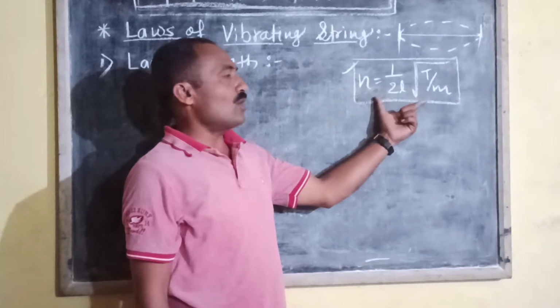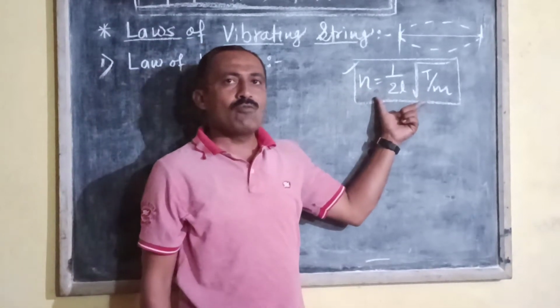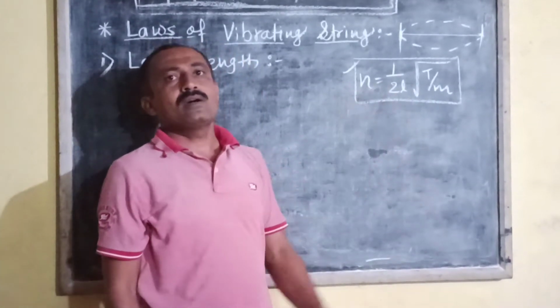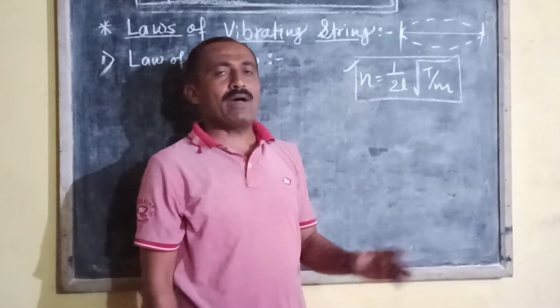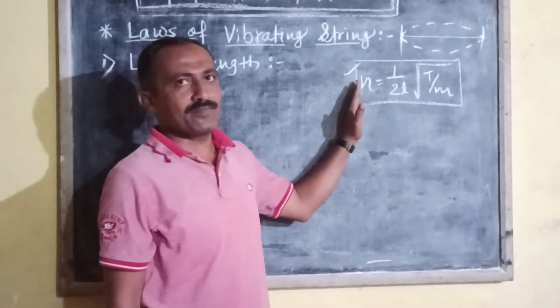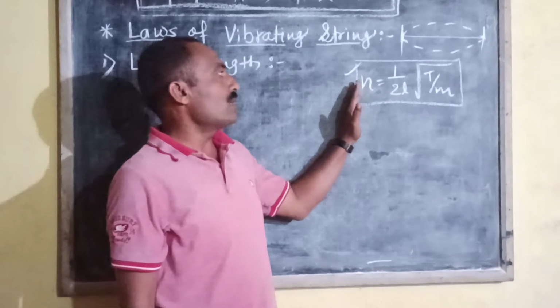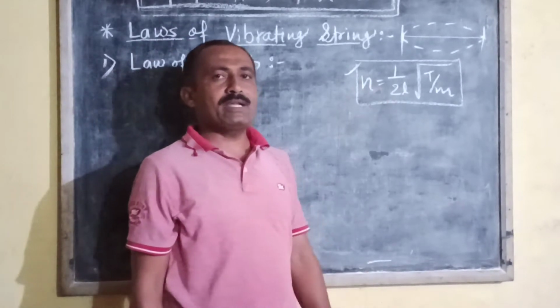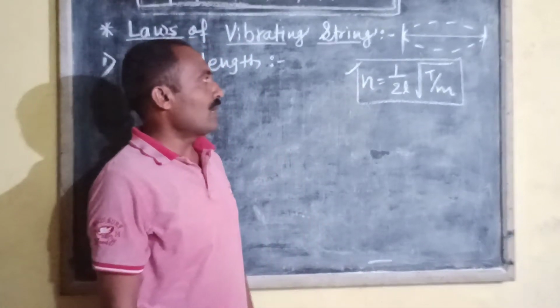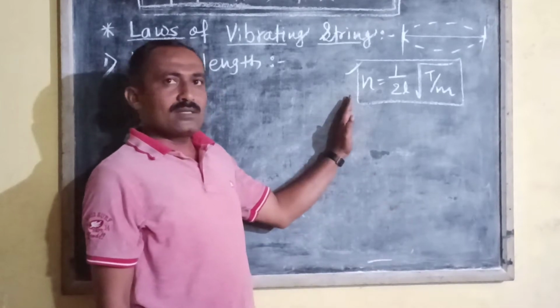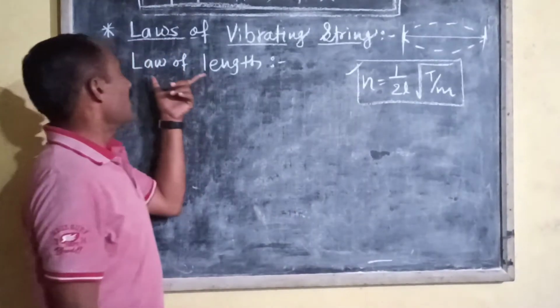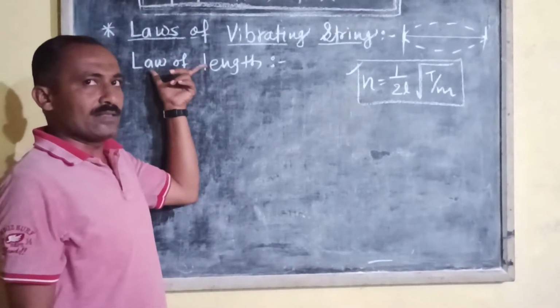From this equation of the fundamental frequency, we have to state the three laws of vibration of a stretched string. Of these, the first law is known as the law of length.